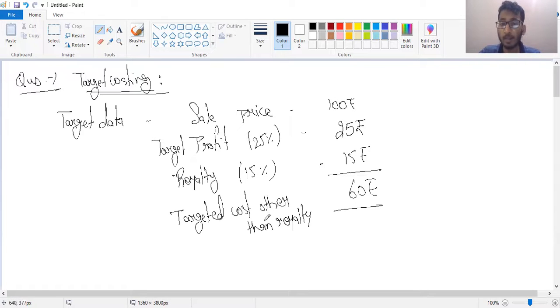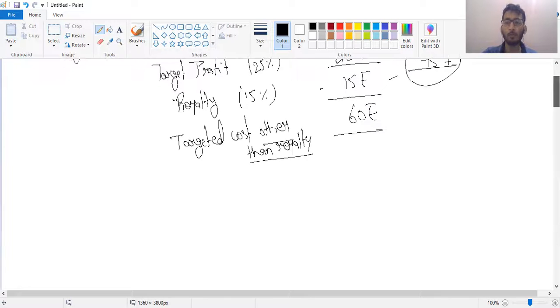I'm specifically writing other than royalty because we have already considered royalty over here. The second method is, just consider these two things up to here, 75, and now you can consider this royalty in the actual. But since the selling price is the target selling price, that's why I'm comparing it over here. The second method is always open for you. You can just write 75 over here and you can consider it in the actual. Okay.